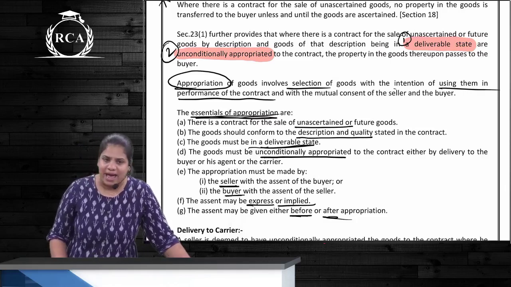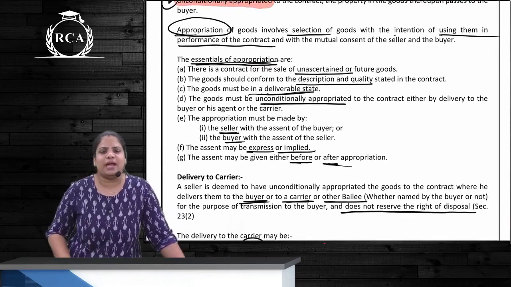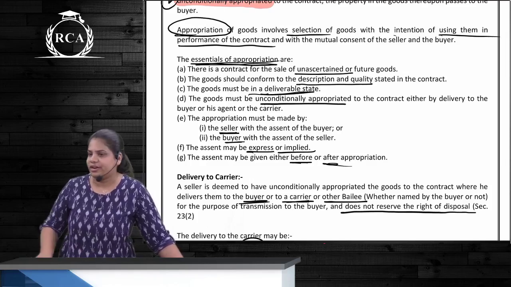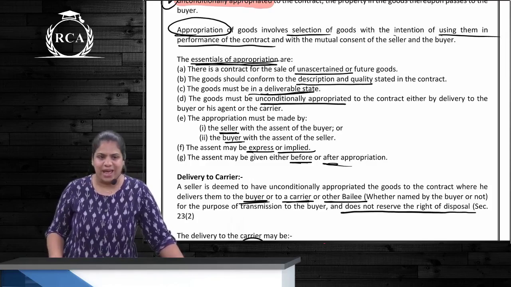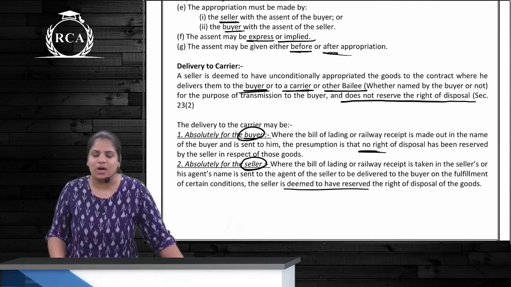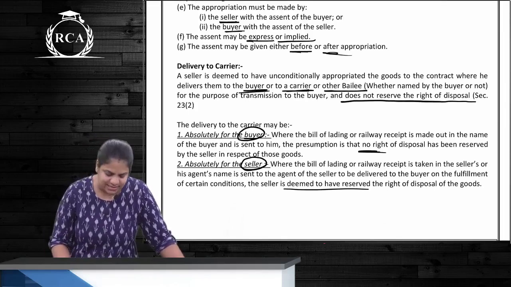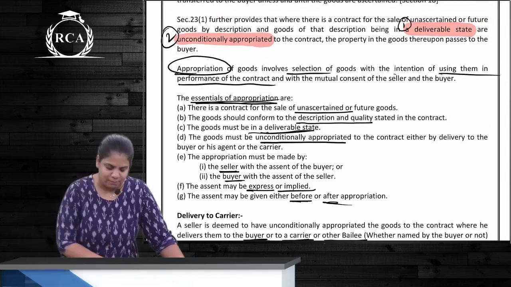Where the seller sends the goods, say by railways, and RR is made in the name of the buyer, is he reserving a right of disposal? Not reserving. Where RR is made in the name of the seller, then he is deemed to have reserved the right of disposal. Clear?